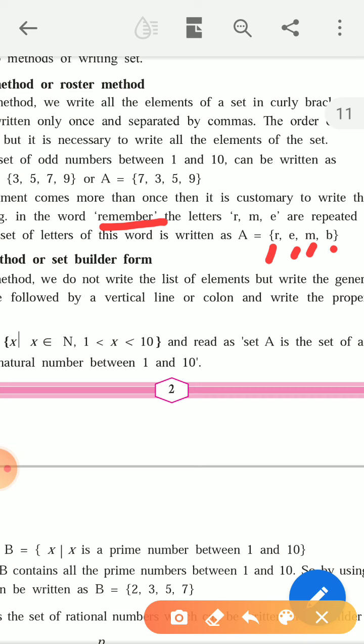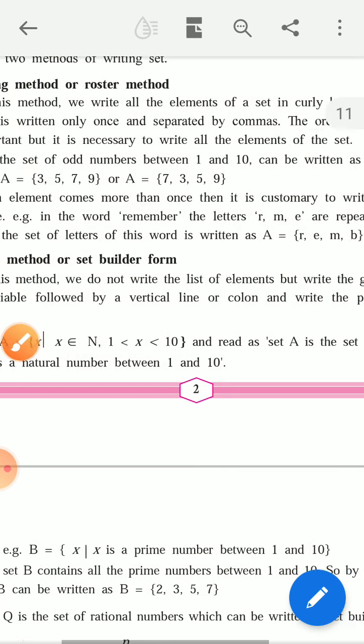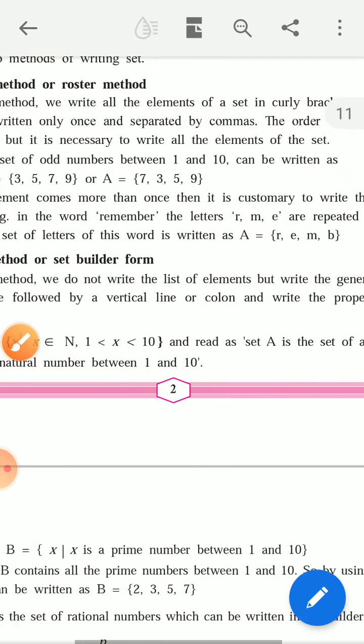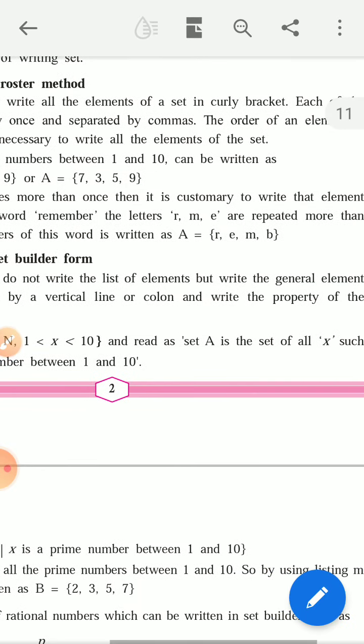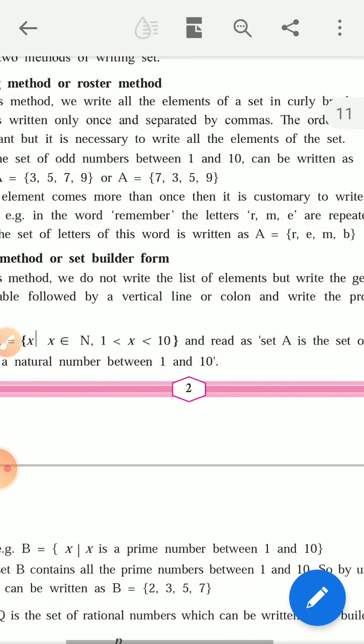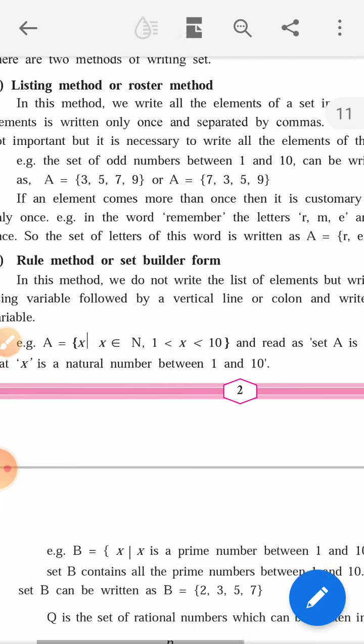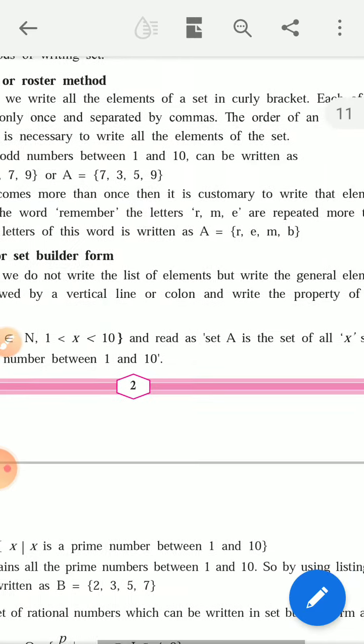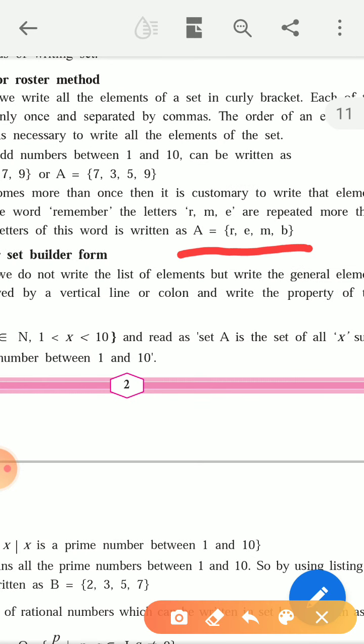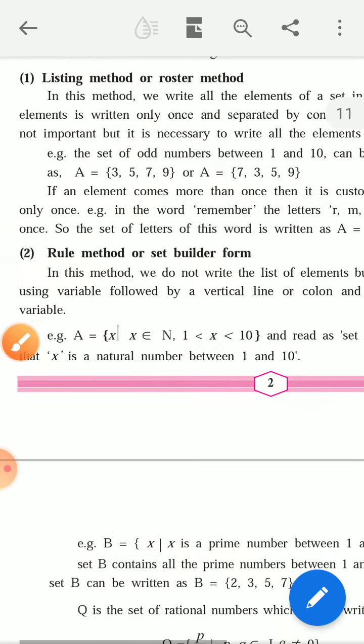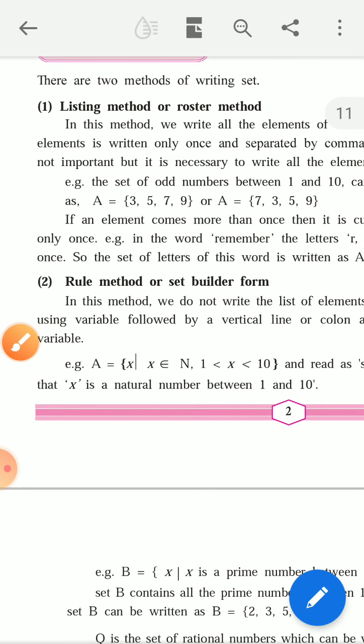B, and E is repeated, R is also repeated. So in the word remember, the letters R, M, E are repeated more than once. So this word is written as A is equal to, in curly brackets, R, E, M, B. This is called the listing method.